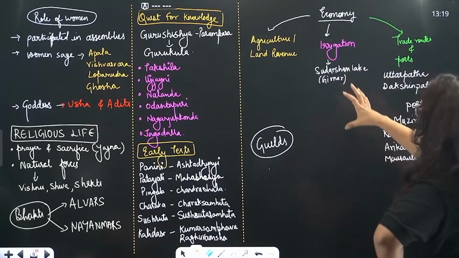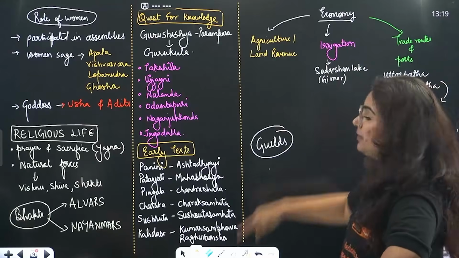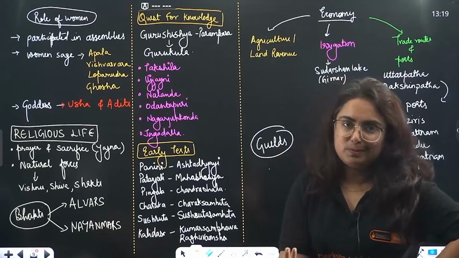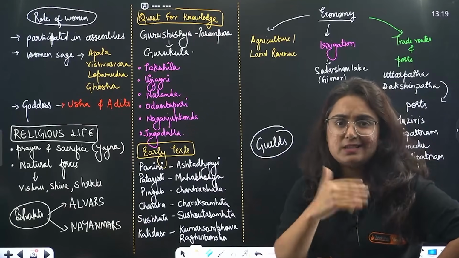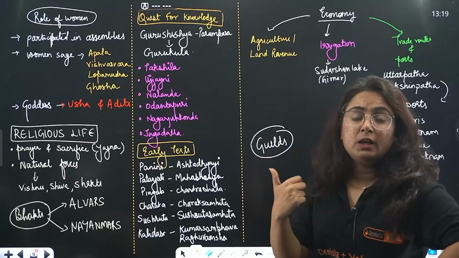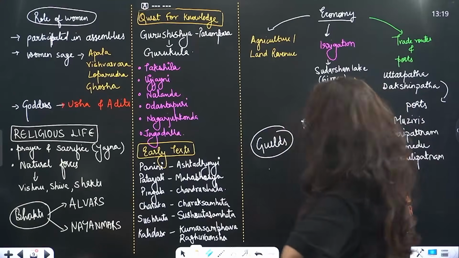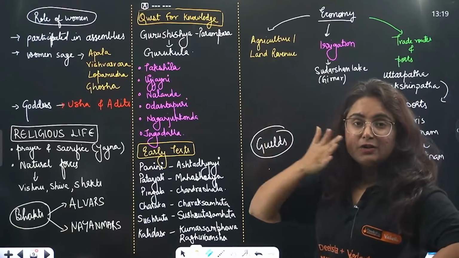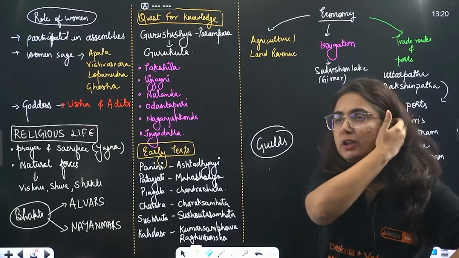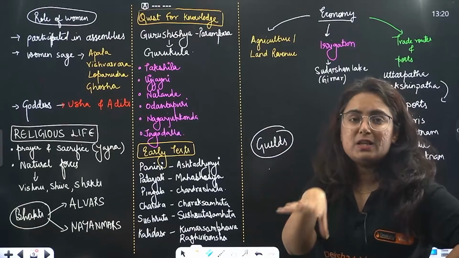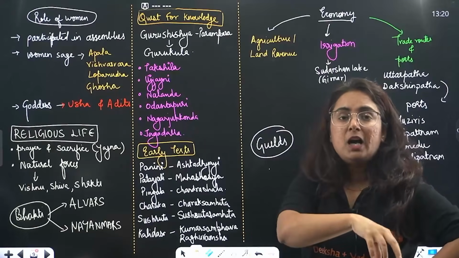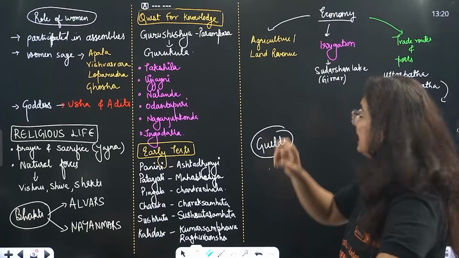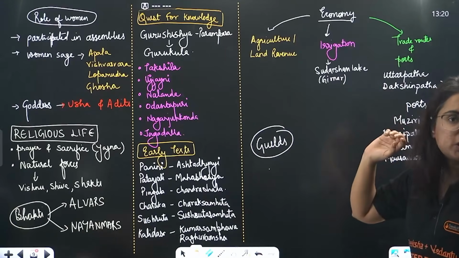Okay, irrigation, one example of irrigation facility. Agriculture cannot be possible without the help of irrigation. Canals, tanks, wells, even a lake was made, Sudarshan Lake. So in the Girnar inscription, it has been told that Chandragupta Maurya sent his officer Pushyagupta to make the lake in Girnar, that is Sudarshan Lake.